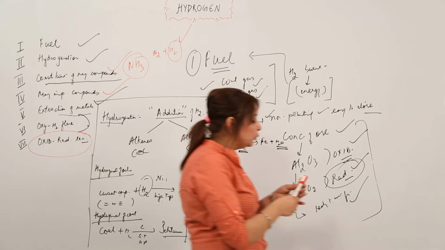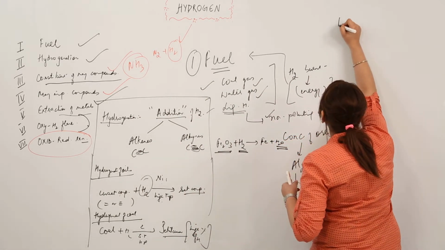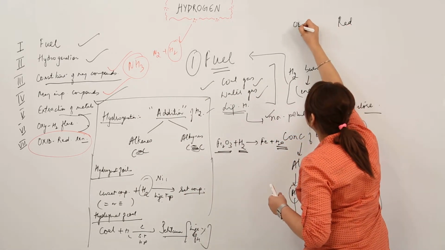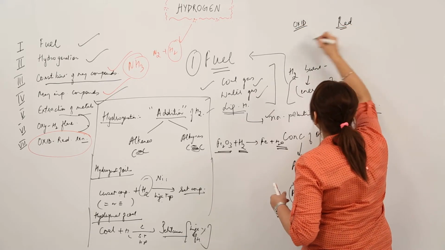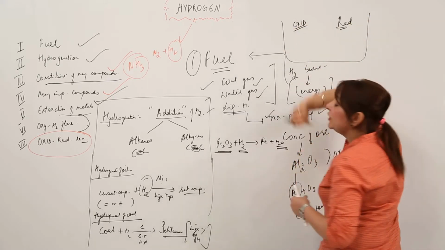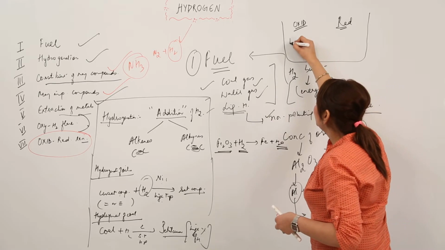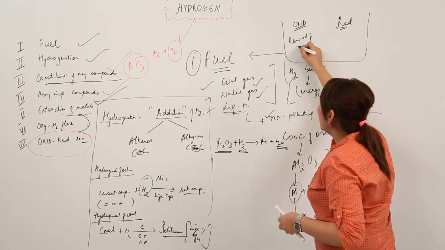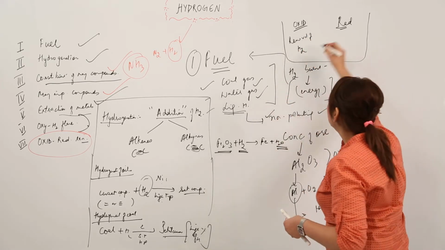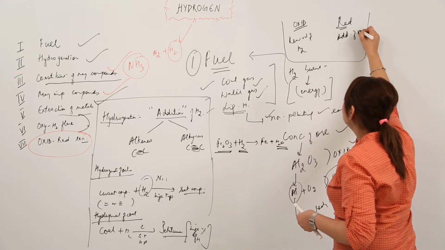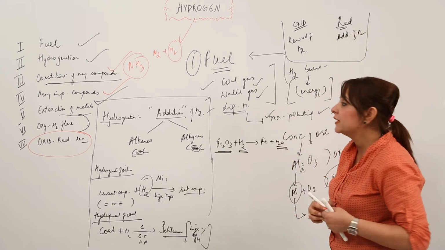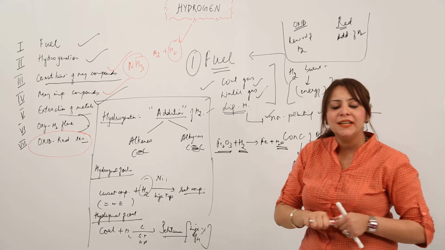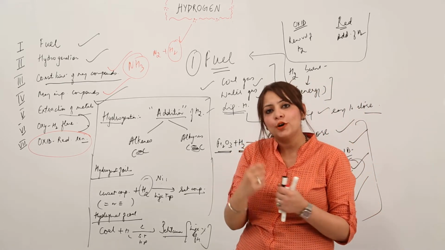So how did we define reduction and oxidation? I think you remember that on the basis of the classical concept, we define it as removal of hydrogen is oxidation and addition of hydrogen is reduction. Because I am just considering hydrogen in this case, otherwise we have the definition for oxygen as well.